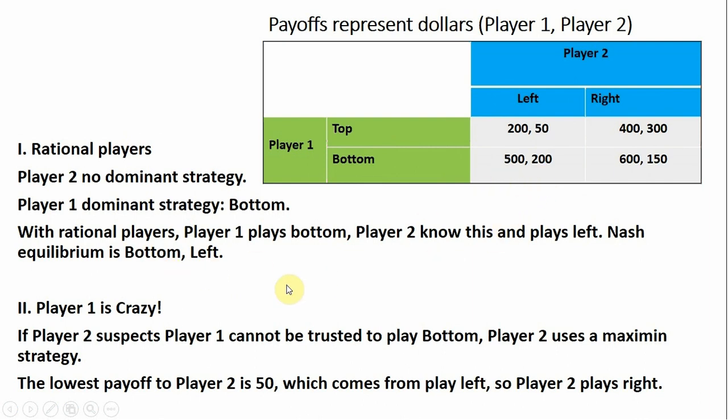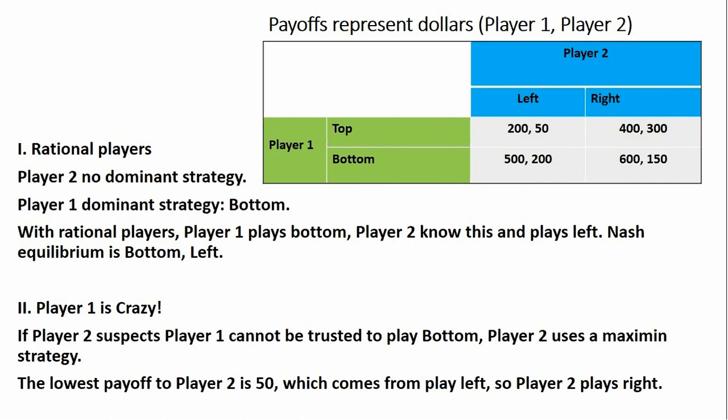All right, so let's relax that assumption. Let's assume player 1 is crazy. If player 2 suspects player 1 cannot be trusted to play bottom, player 2 uses a Maximin strategy. So how do we do this? Well, find the lowest payoff for player 2, and that's $50. So basically we want to avoid the possibility of being stuck with only $50. So player 2 will play right. And that's player 2's Maximin strategy: to play right.